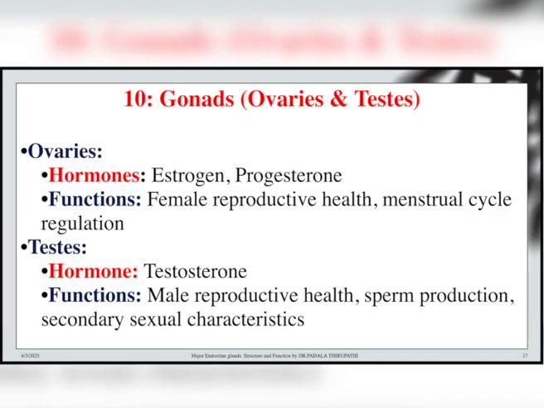These two hormones are released by the gonads, and the release of ovules from the ovaries, sperm production, and the secondary sexual characters of both male and female human beings are caused by the function of the gonads.